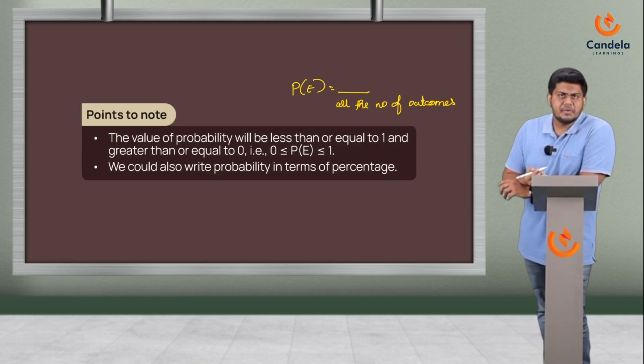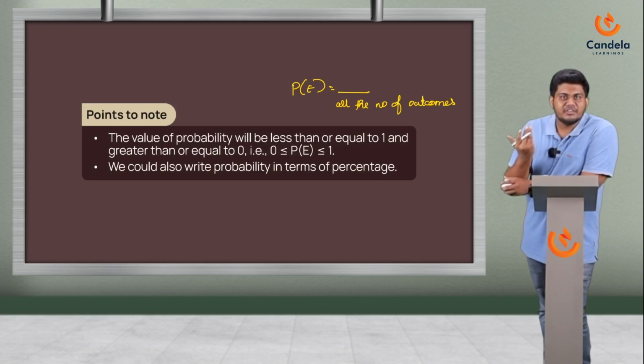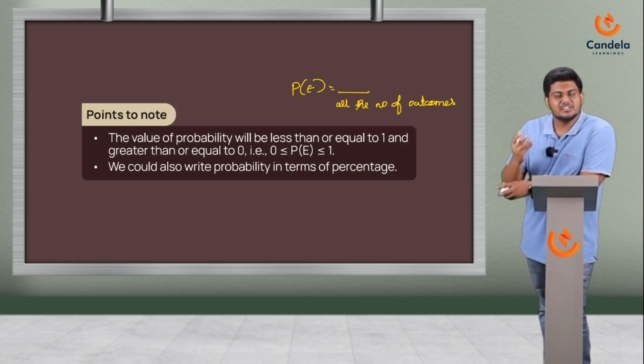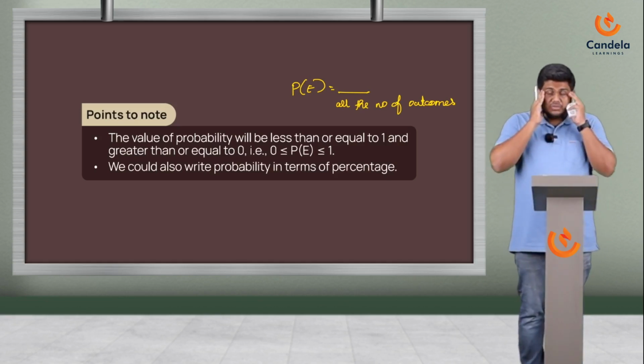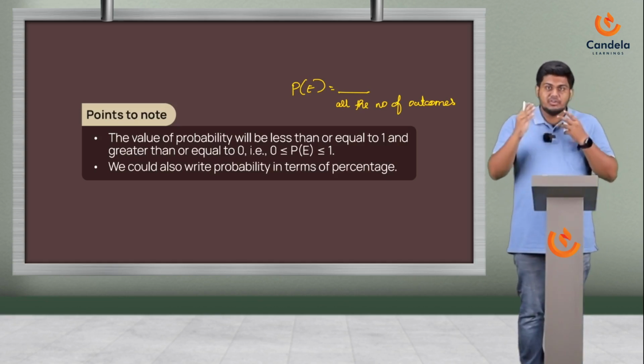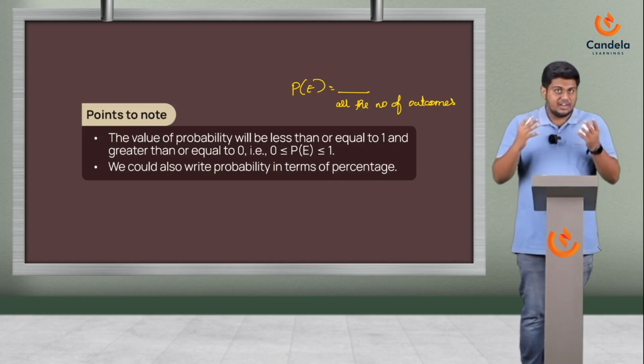And we could also write probability in terms of percentages, of course, right? Like tossing a coin, there is 50% chance for head or tail. You already know it instinctively. So 0.5 or 1 by 2 can also be written as 50%. So nothing, guys, this chapter is all about you thinking intuitively rather than trying to somehow learn by heart what it is.